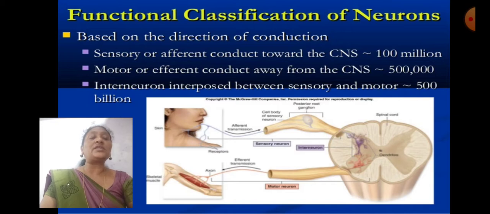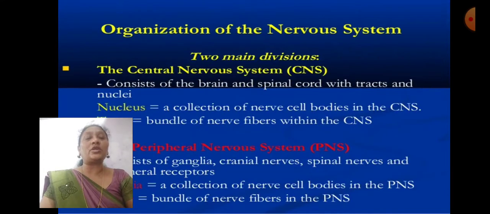Sensory neurons collect the information from the sense organs and pass it to the brain. Motor neurons, also called efferent neurons, conduct away from the central nervous system. They carry the impulses from the brain to the effector organ. Interneurons are interposed between the sensory neuron and the motor neuron, connecting them.